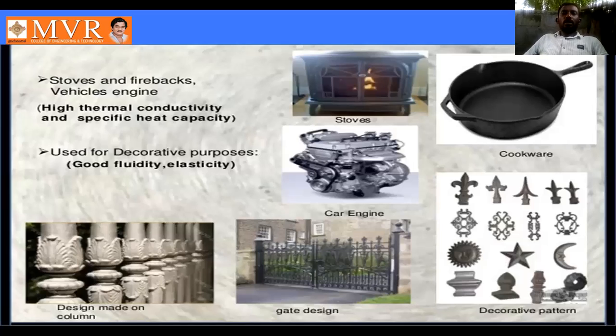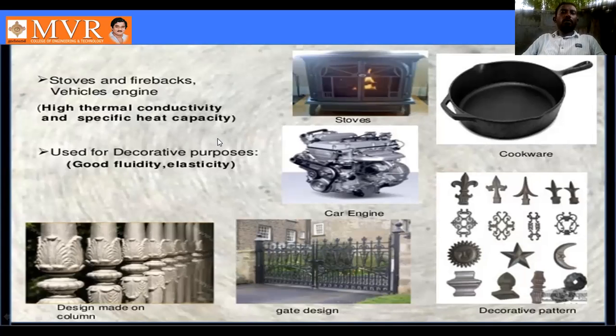Next example, stoves and fire bricks are also one of the applications of cast iron. Vehicle engine, this is also made of cast iron. Generally we have two wheelers and four wheelers, and the engine part is made of cast iron material only. That is one of the applications.